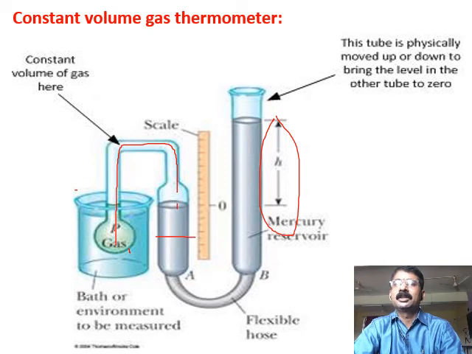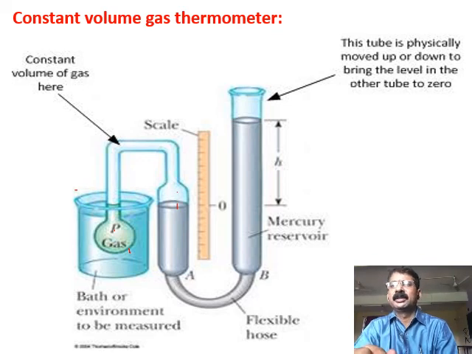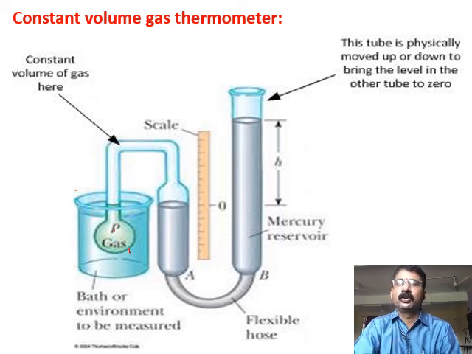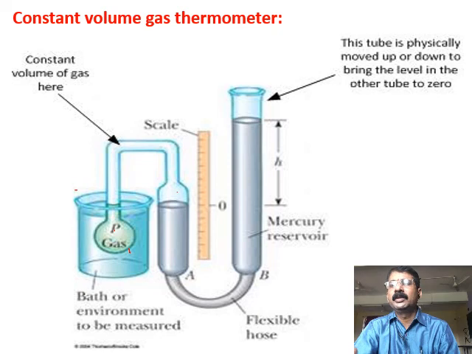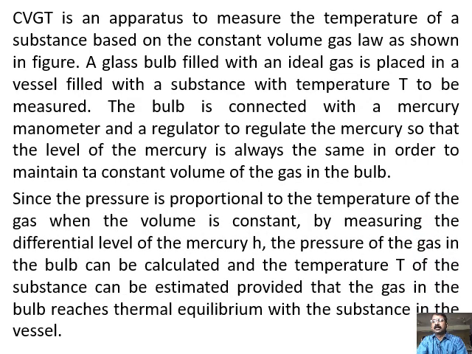Whereas in the case of a constant pressure thermometer, the pressure has to be maintained constant. That means there will be a manometer with two limbs, and the mercury should be at the same level. Then the pressure is constant and volume is changed. So the change in volume, or if it is a constant area tube, then the length, will be calibrated to measure the temperature. So this is how the constant volume gas thermometer and the constant pressure gas thermometer work. Now this is the explanation for the constant volume gas thermometer, so you can just go through that.